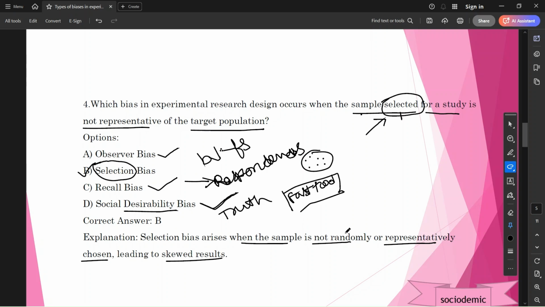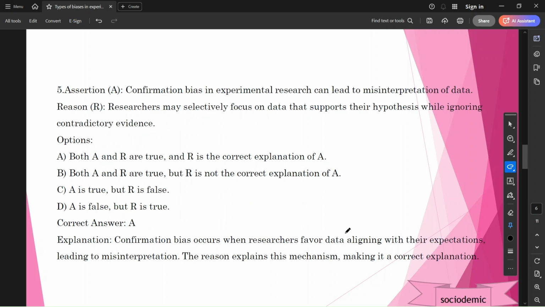Okay, next question. Assertion reason. Friends, we deliberately selected the assertion reasoning questions because aspirants may feel difficulty in choosing the answer in these questions. Confirmation bias in experimental research can lead to misrepresentation of data. We have already discussed what confirmation bias is. A researcher may selectively focus on data that support their hypothesis while ignoring contradictory evidence.